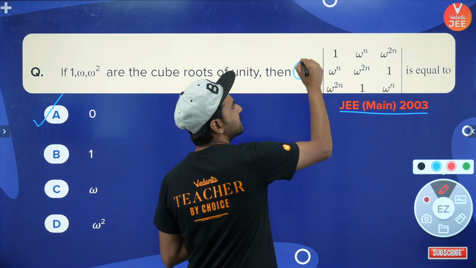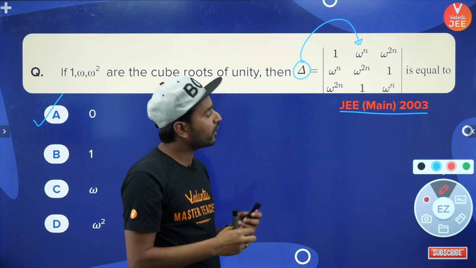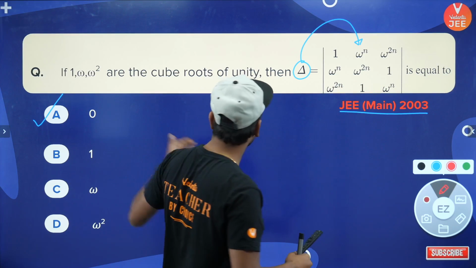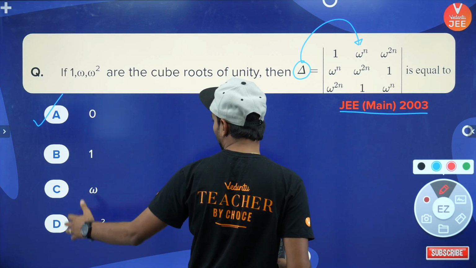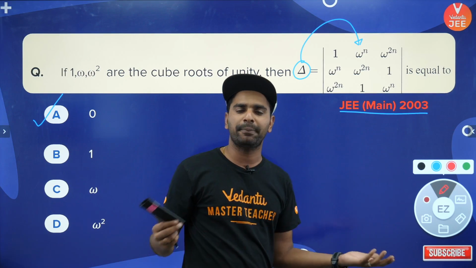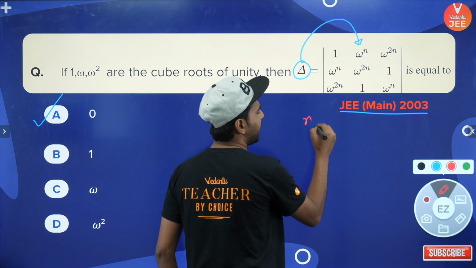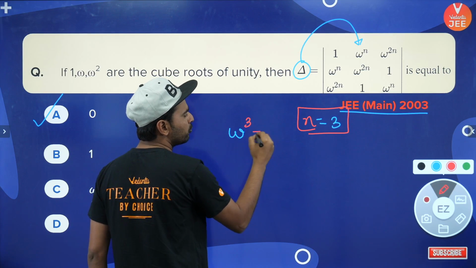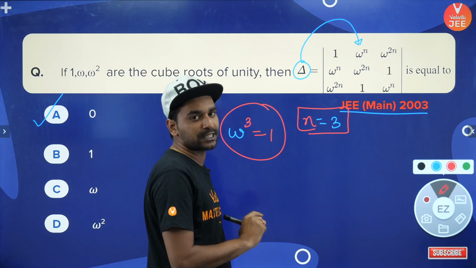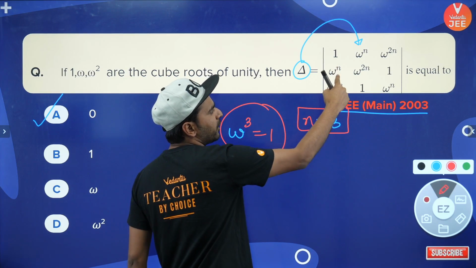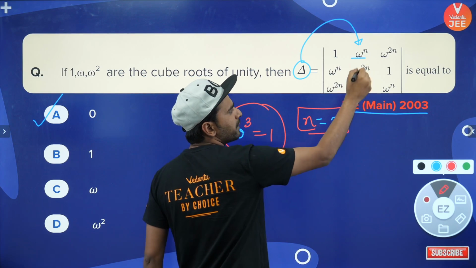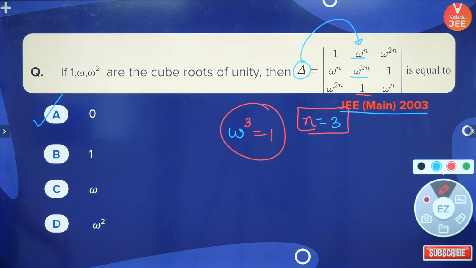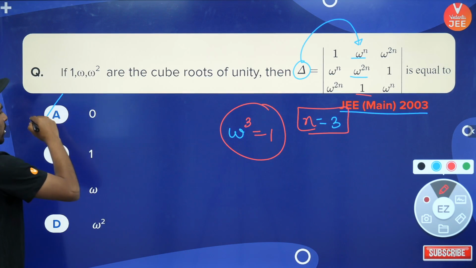Because as you can see, this determinant is dependent on n. So whatever value of n you put over here, the value of the determinant will change, right? But as you can see in the options A, B, C, D, there is no dependence on the value of n. Hence, let's say we put n equal to 3. Why am I putting n equals 3? Because I hope you know that omega cube is nothing but equal to 1, if omega is a cube root of unity. So you can see that this will become 1, 1, 1. Similarly, this will become 1, 1 and 1. Hence, two columns of the determinant will become the same, and hence the value of the determinant has to be 0. That means the answer is A.